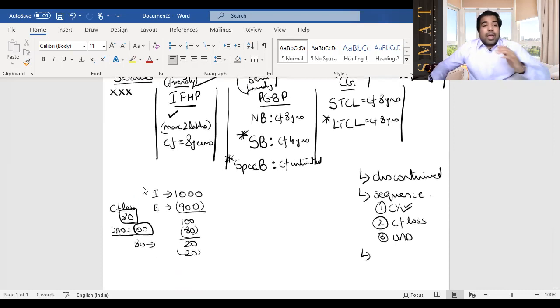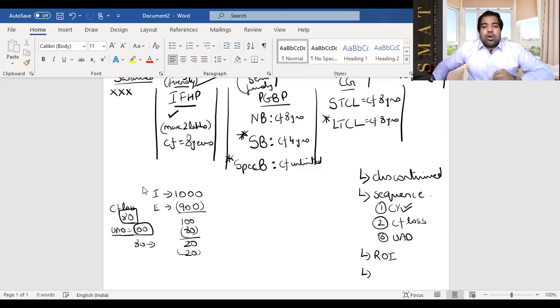Guys, next is to carry forward. That means in step 3, you need to file your return of income in time. If you file your return of income in time, congratulations, only then can you carry forward your loss. So let's say this year I have a loss, and if I don't file my return, then I will not be able to carry forward that year's loss. But the loss that is coming from previous years will not be impacted, because if you have not filed your return on time this year, then this year's losses will be impacted, not the losses which are being carried forward.